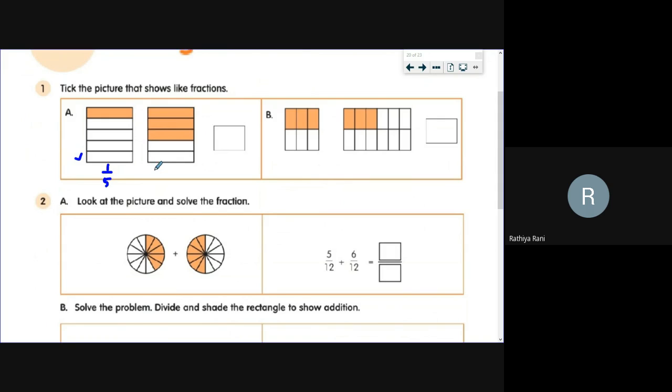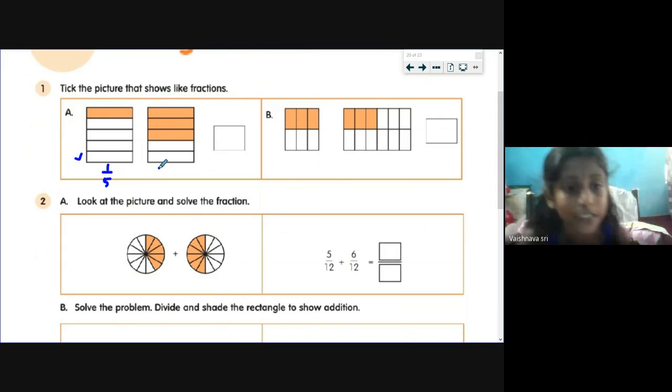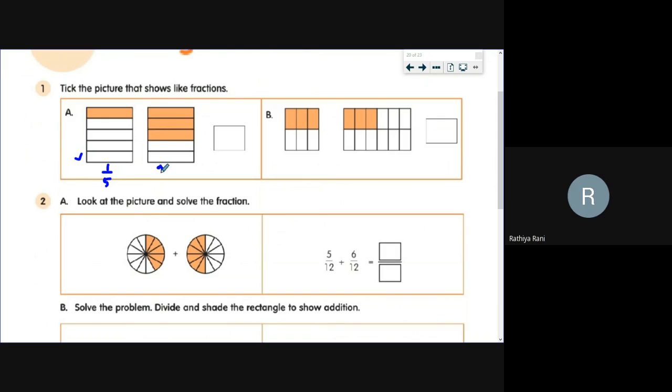And Vaishnavi, what's the fraction of second diagram? Second diagram fraction is 3 by 5. Yes, 3 by 5. So we need to check these are like fractions or not. Daksha, what type of fraction is this? Is this like fraction? 1 by 5 and 3 by 5? No, ma'am, it is unlike fraction. Yes, ma'am, like fraction. Yeah, this is like fraction. So we have to tick. Super. Well done, students.